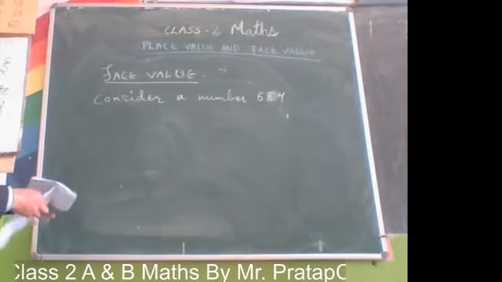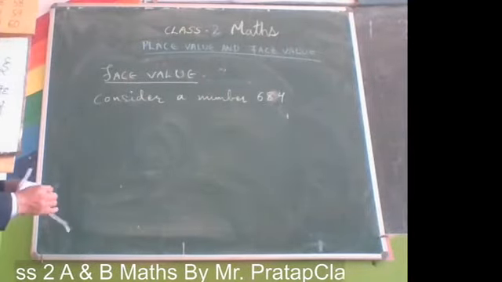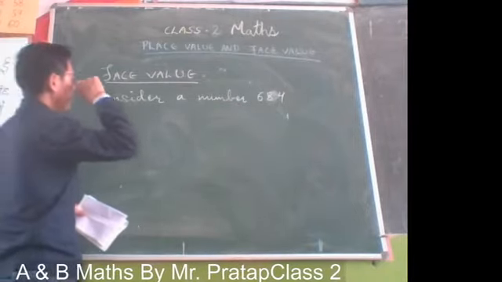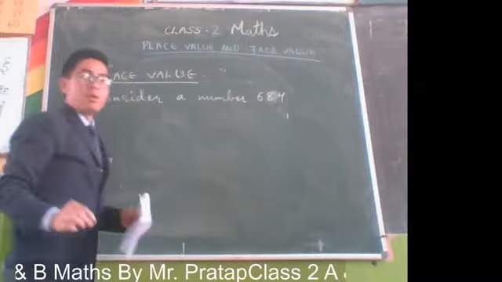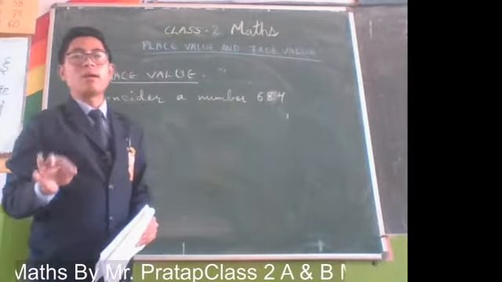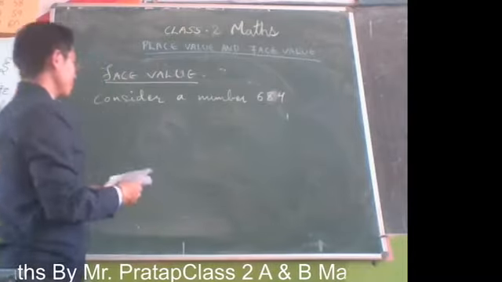In this number, you can see we have chosen the number 684. This number is also there in your book, so please refer to your book also.